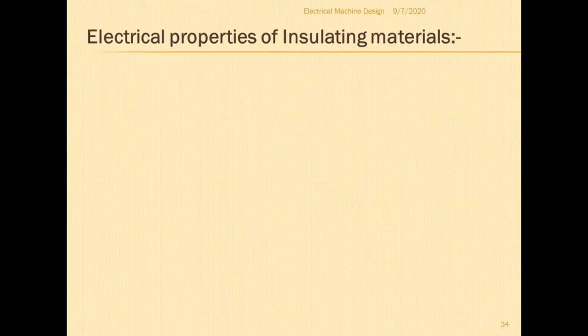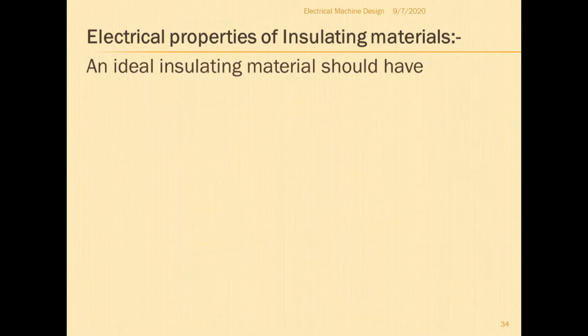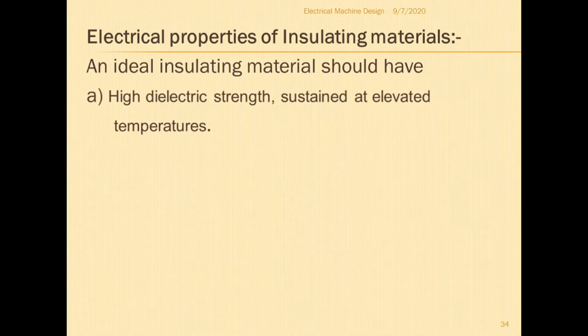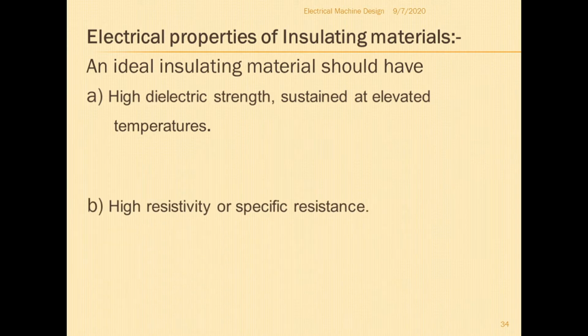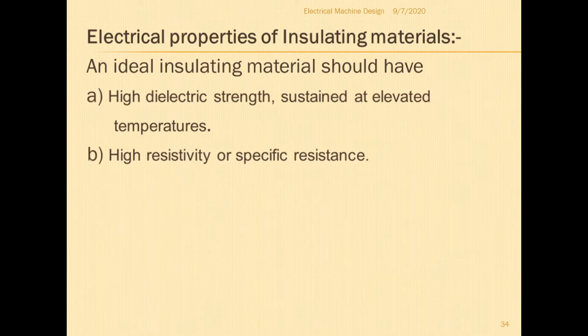Next, the electrical properties of insulating materials. What electrical properties are required for the design of electrical machines? First, an ideal insulating material should have high dielectric strength, sustained at elevated temperature. It should sustain high temperature. The second point is high resistivity, or specific resistance. Specific resistance should be high.